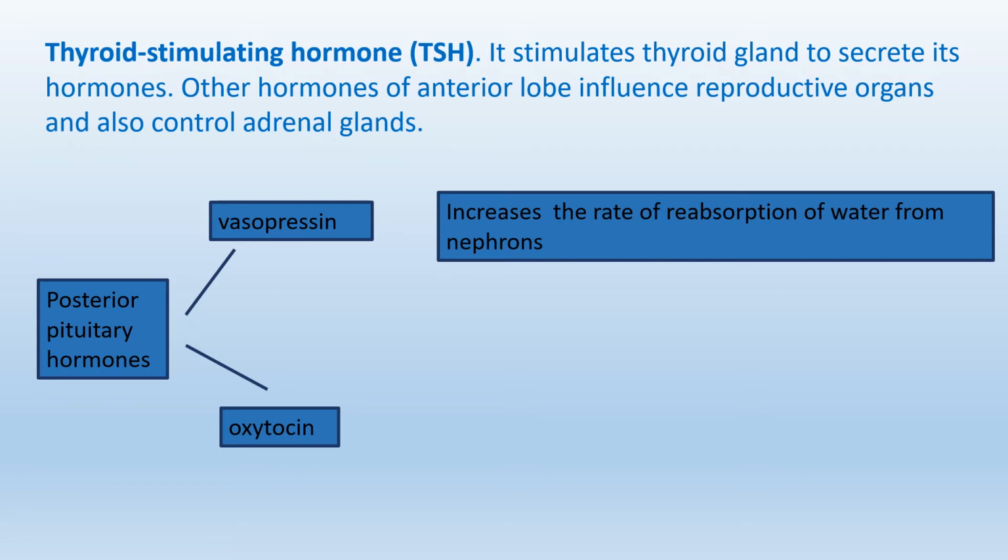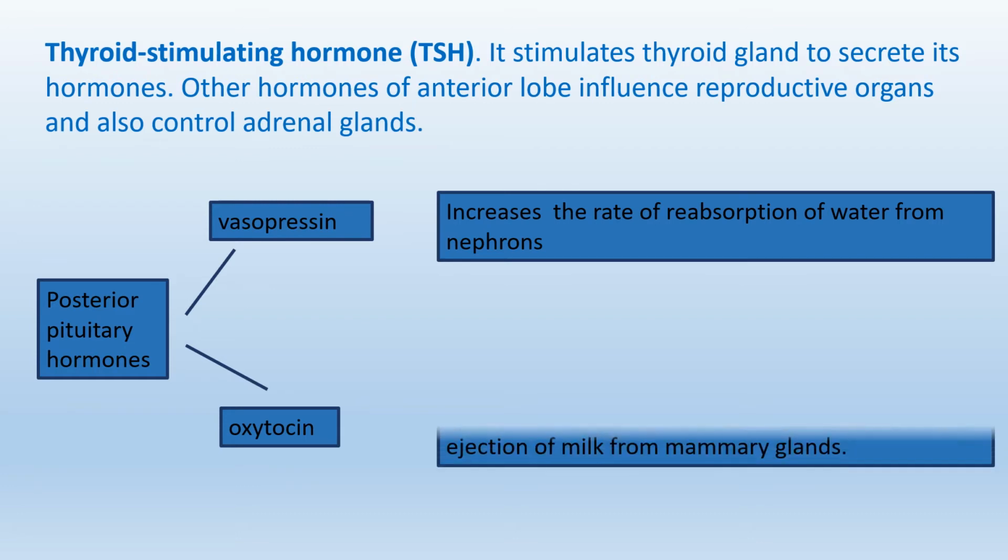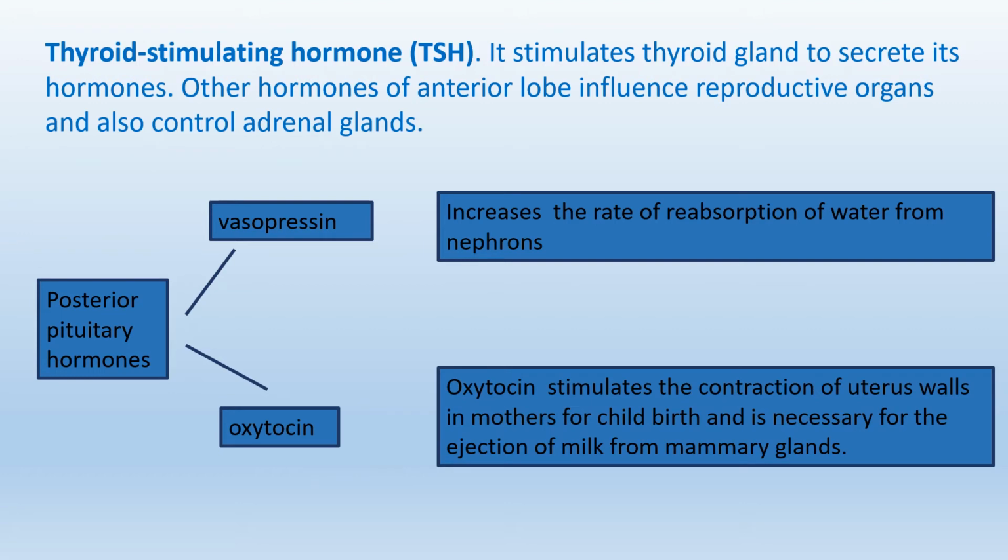On the other hand, when body fluids have more than normal water, there is a decline in the secretion of this hormone. If pituitary gland does not secrete this hormone in the required amount, less water is reabsorbed from nephrons and there is excessive loss of water through urine. This condition is known as diabetes insipidus, which is obviously different from diabetes mellitus. Oxytocin stimulates the contraction of uterus walls in mothers for childbirth and is necessary for the ejection of milk from mammary glands.